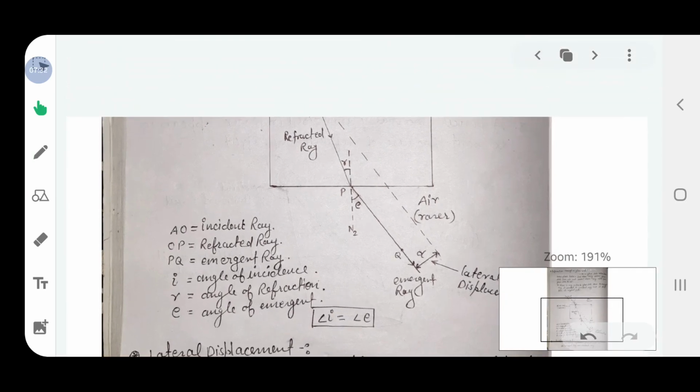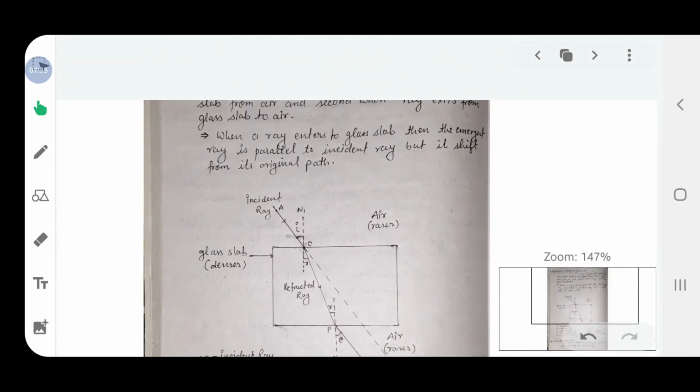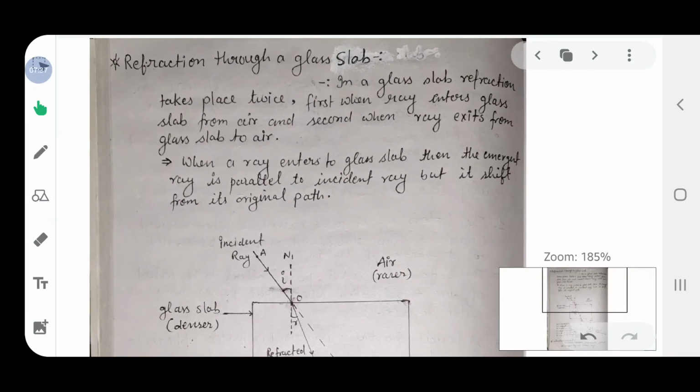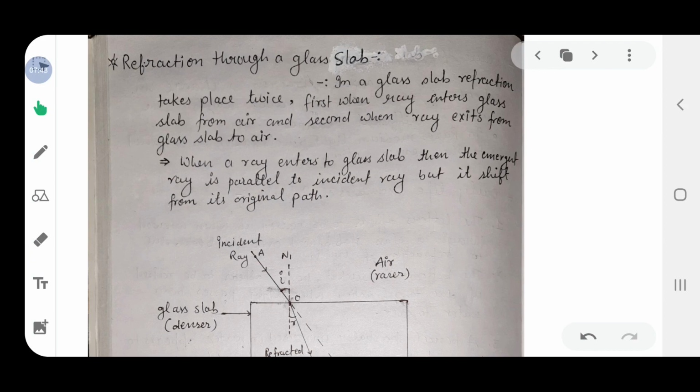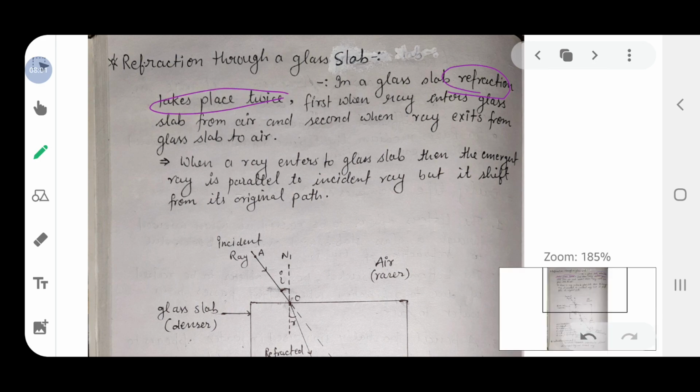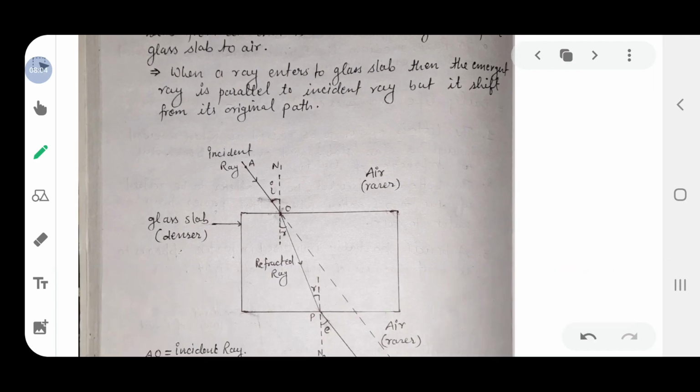now we are going to see the refraction of light through a glass slab. Just a minute before I have shown you a glass slab. Okay, it is a rectangular piece of glass. Now refraction through a glass slab. When light passes through a glass slab, the refraction takes place twice. Where does it take place twice? First when it enters from air to glass, and again when it emerges from glass to air. Okay, so twice the refraction takes place.